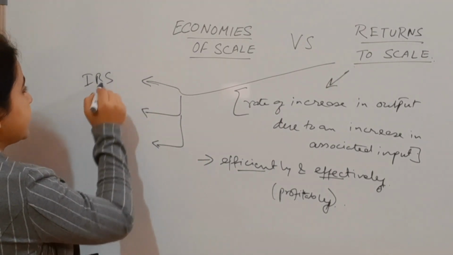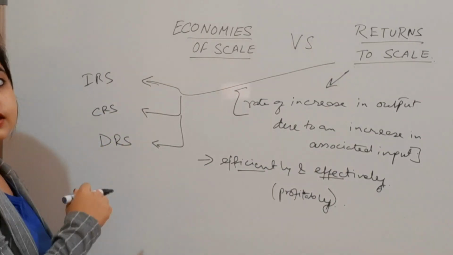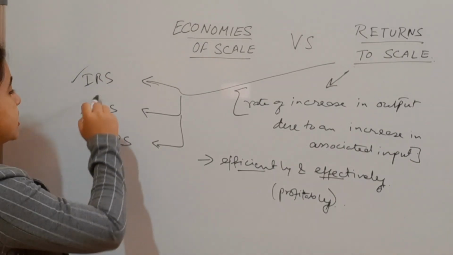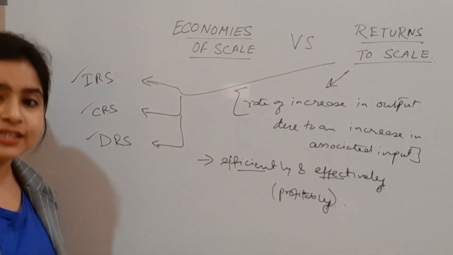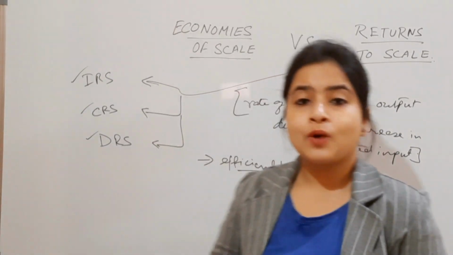So one is IRS, next one is CRS, and then followed by DRS. So what are these? This is the increasing returns to scale, this is the constant returns to scale, and this is the DRS, that means decreasing returns to scale. Okay, so what is IRS?